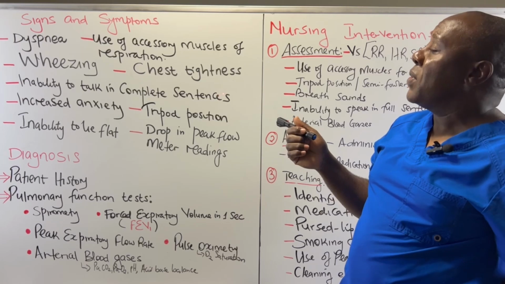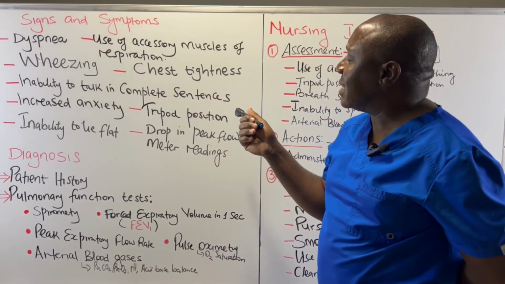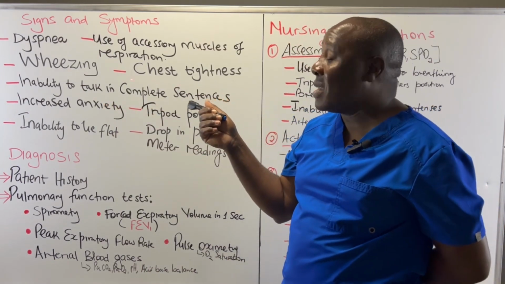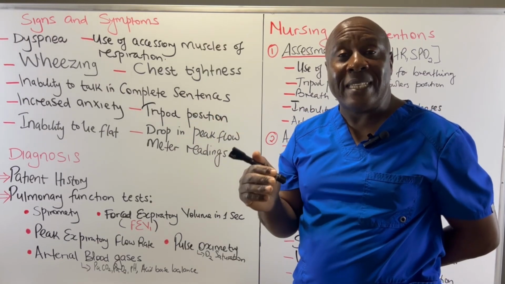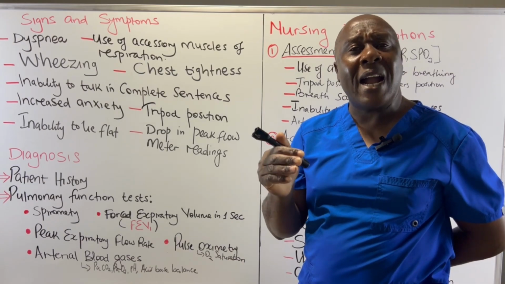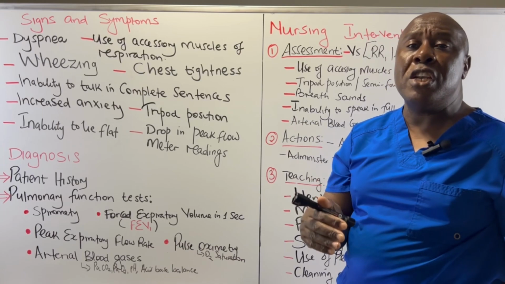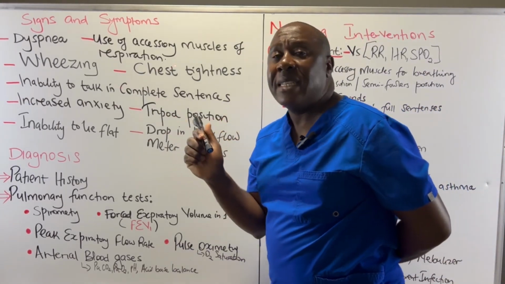through constricted airways. The inability to talk in complete sentences. This is one of the features of those people when they have an asthmatic attack. It is very difficult to speak in complete sentences. They speak one word at a time. Why? Because they are gasping for air. There is reduced air. They are experiencing shortness of breath. So they are not able to speak in complete sentences.